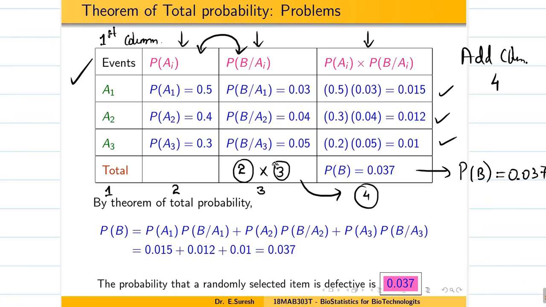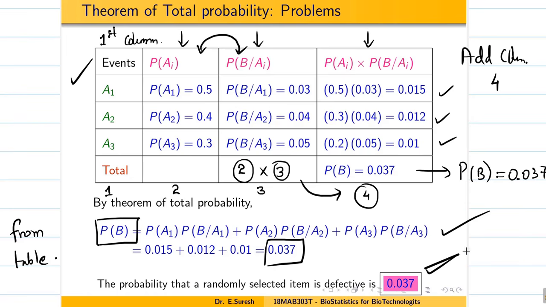So from the exam point of view, you make the table and write this is total probability. And for your understanding, I am writing the steps. In the exam, you don't need to write the steps. You can simply write from the table. From the table, we easily get P of B is going to be 0.037. Directly, you can write this. So this will be easy for you instead of remembering the formula. So this is the probability that you choose any item which is going to be defective. That's it, students. Hope you understand.